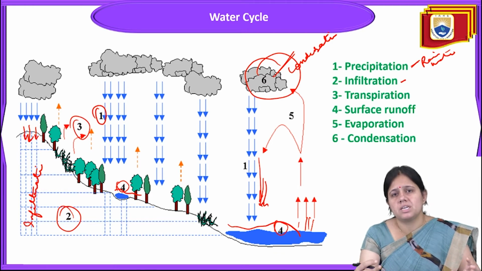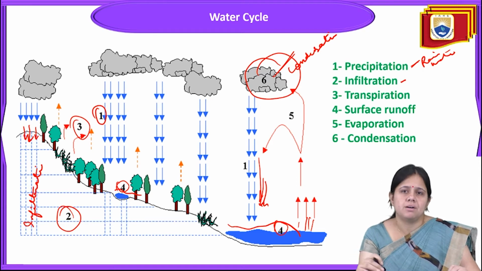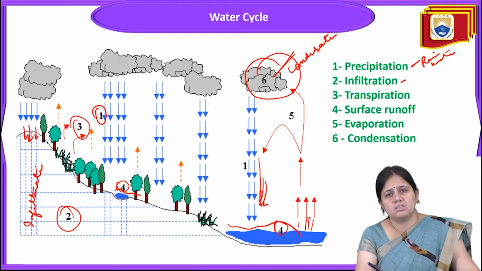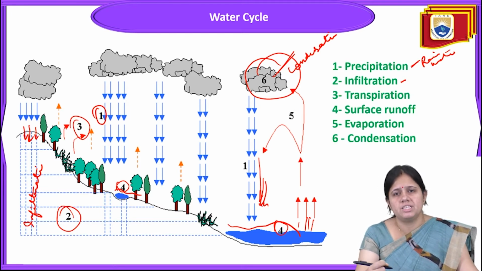This is the representation of how water changes from one form to another, how it travels in the atmosphere, and how it comes back again, and this cycle keeps going on. With this cycle, water is only changing its form and remains present in the atmosphere.